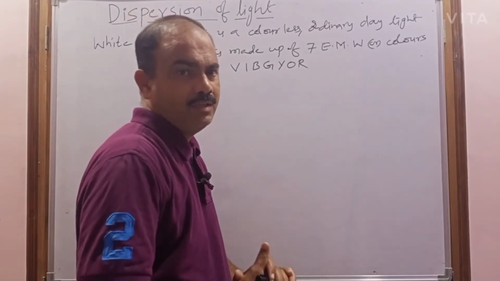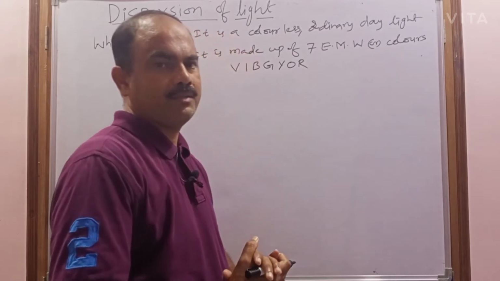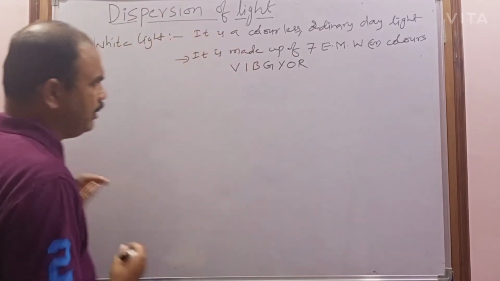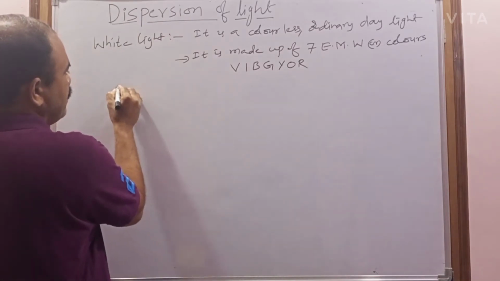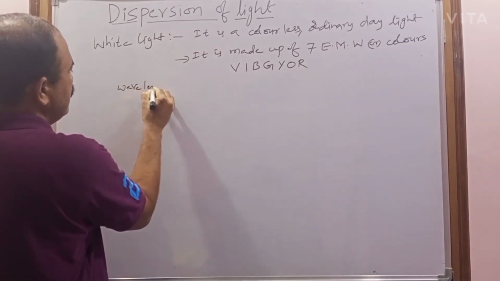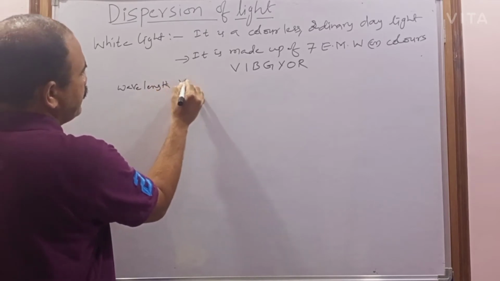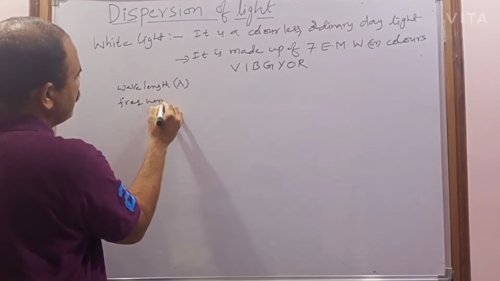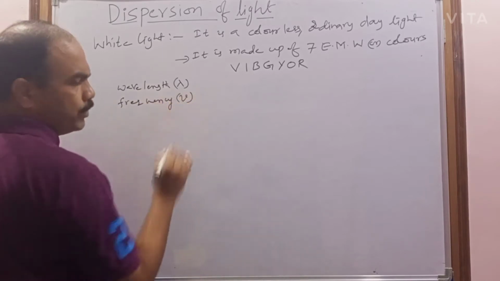So every wave has 3 important characteristics. What are they? One is the wavelength, represented with lambda. The second is the frequency, represented with nu.